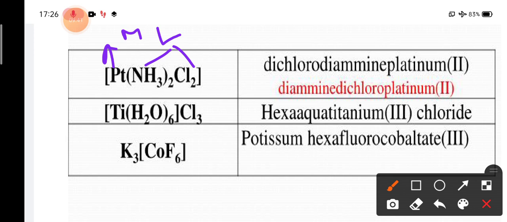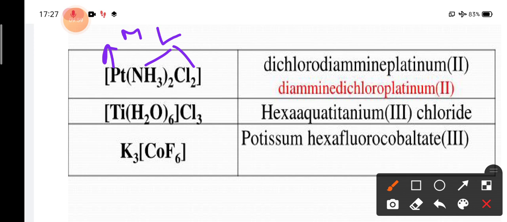According to the rules, we have to write them alphabetically. So here the name of NH3 is ammine and the name of Cl is chloro. So ammine starts with A and chloro starts with C.